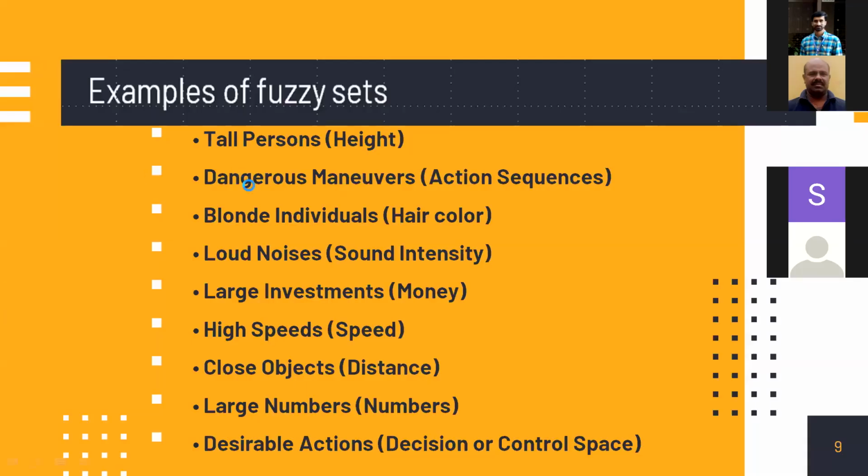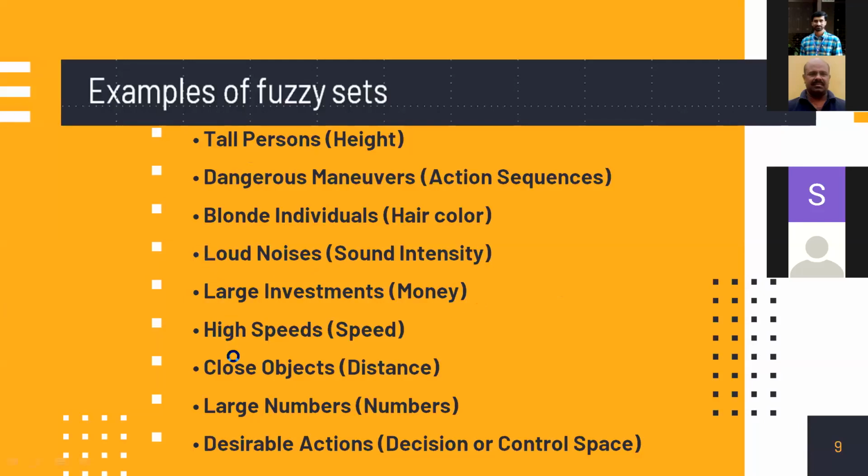So some typical examples: tall person, dangerous maneuver, action sequences in a company environment, whether you can go there and do it or not. Blonde individuals, hair color, black, white. This may vary from people to people. Loud noise. What is loud for me may not be loud for you. Large investment, money. When you think about a startup, students are worried about getting 1 lakh rupees. But when somebody already in the market is thinking about money, they may be thinking in terms of crores. So large may be different for different people.